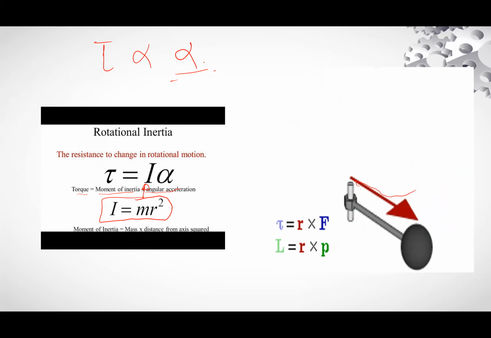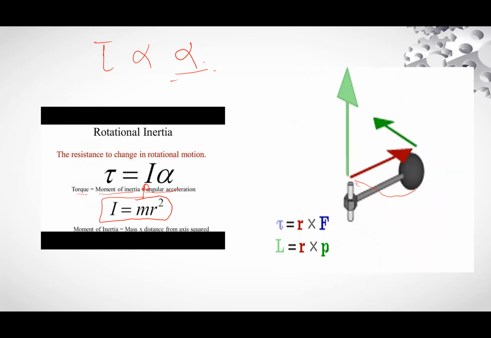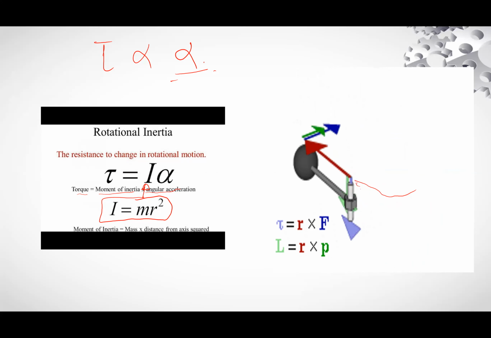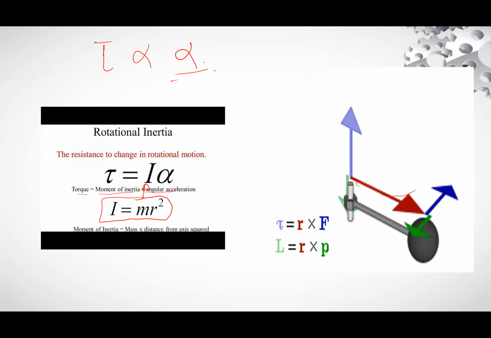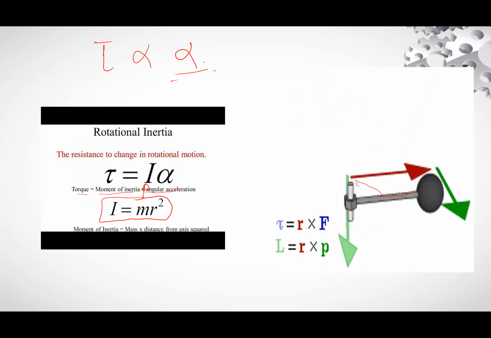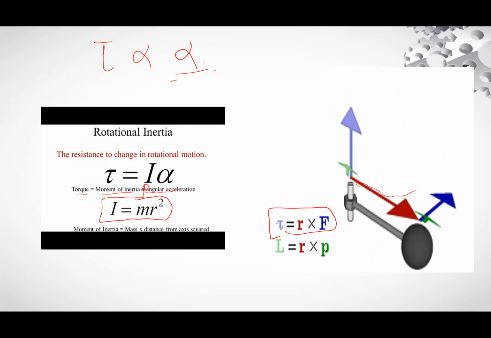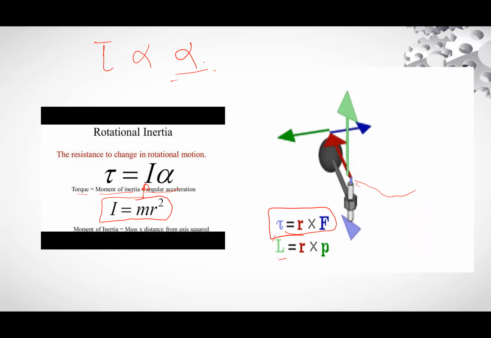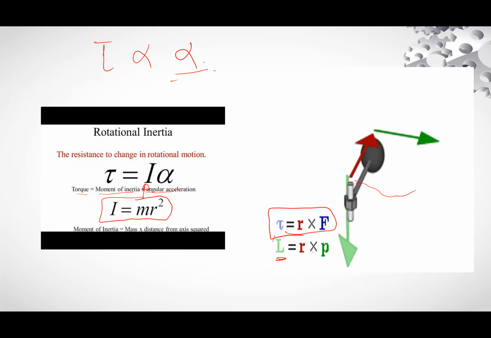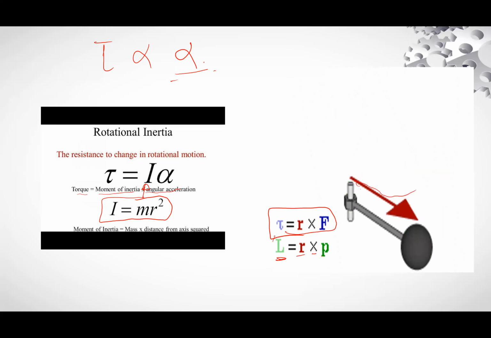Keep the fingers in the direction of the red line, and curl them in the direction of the green or bluish line. The thumb will give you the direction of torque. Torque is equal to R cross F, and angular momentum is the cross product of R and linear momentum P.